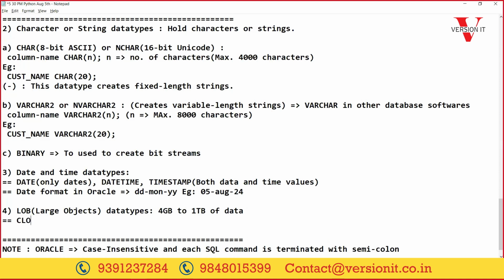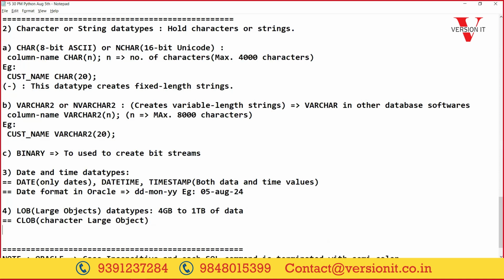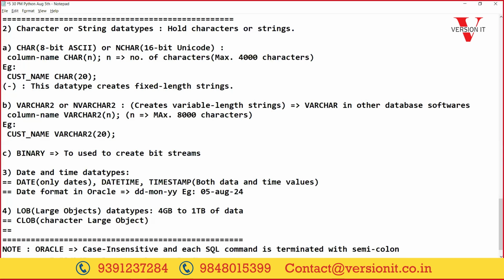Here we have data types like CLOB, character large object. Generally it is used to store large text files, flat files. Almost 8 years back, when I was in Vijayawada, one day I visited the APSRTC main branch at Vijayawada.